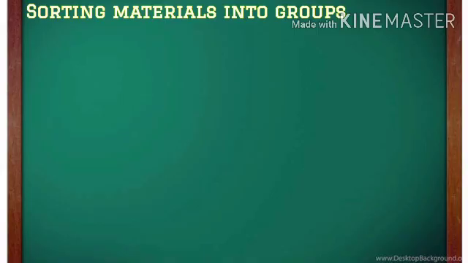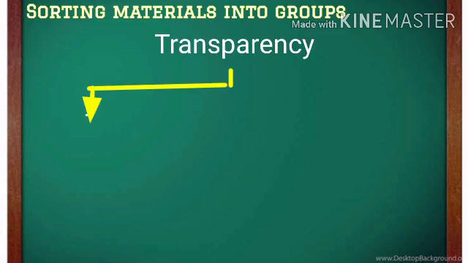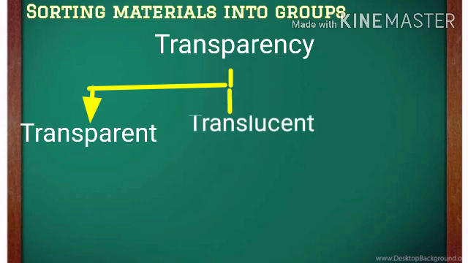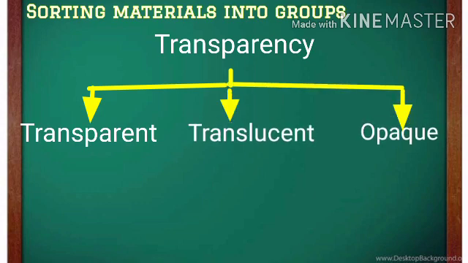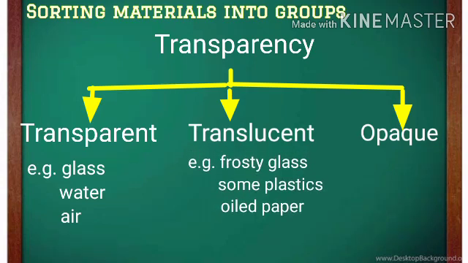Therefore we can group materials on the basis of transparency as transparent materials, translucent materials, and opaque materials. Examples of transparent materials: glass, water, air. Examples of translucent materials: frosty glass, some plastics, and oil paper. And examples of opaque materials are wood, metal, cardboard, etc.